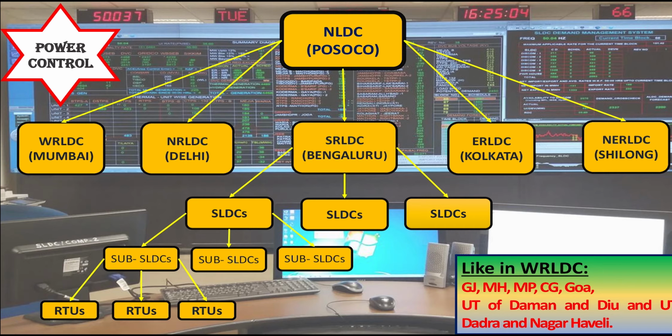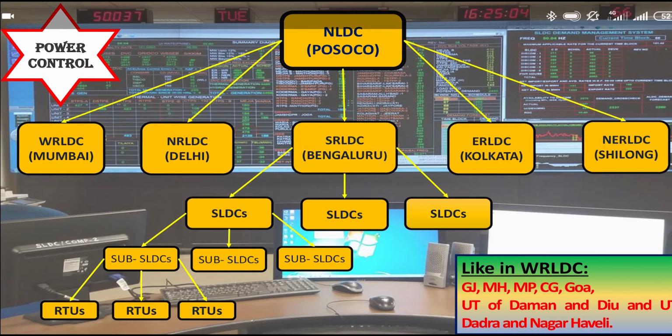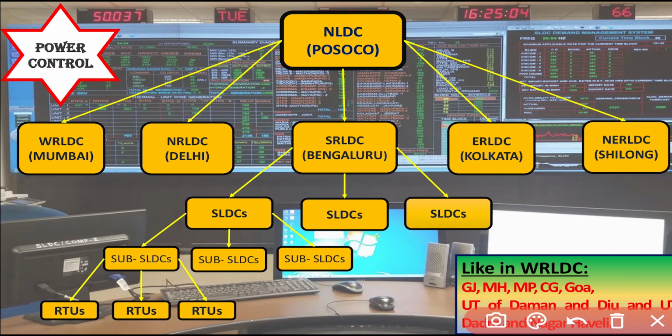There is one central authority, NLDC, the National Load Dispatch Center, which has control over each regional load dispatch center. In India, there are five regional load dispatch centers in Mumbai, Delhi, Bangalore, Kolkata, and Shillong. That is the western, northern, southern, eastern, and northeastern region load dispatch centers.